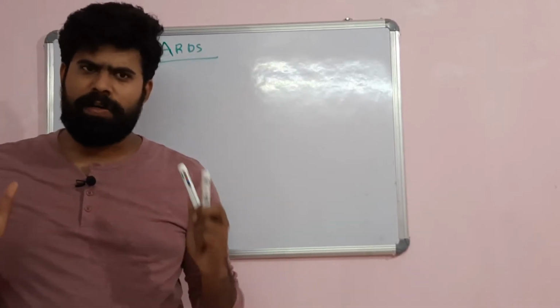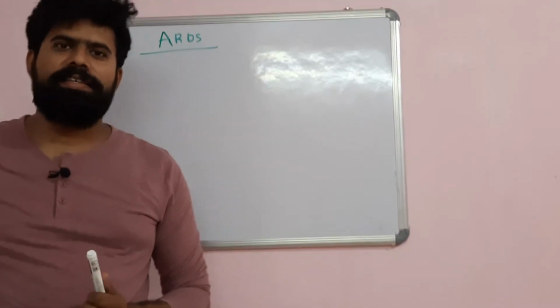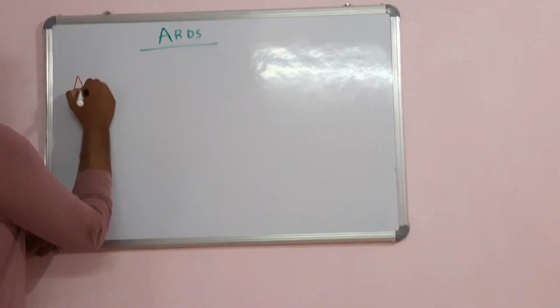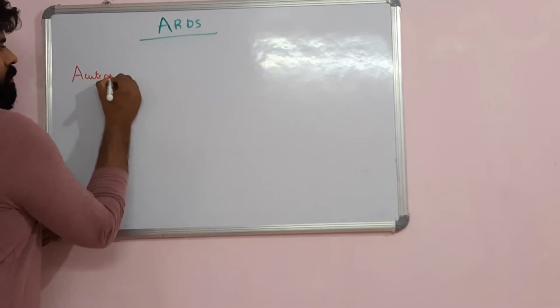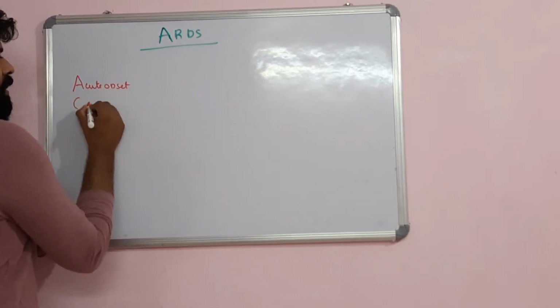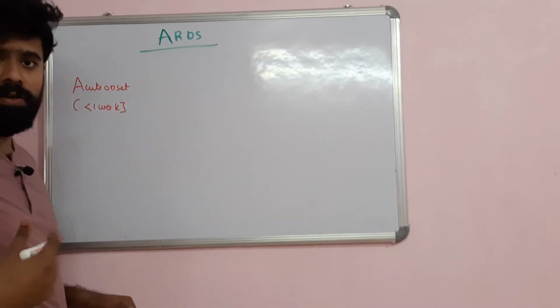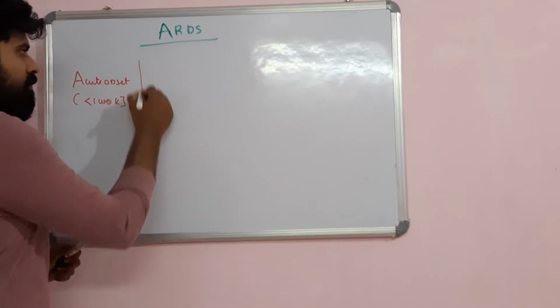So what is the definition for ARDS? It is given by the Berlin criteria. The first point will be an acute onset. It means usually within less than 1 week from a known clinical insult or sudden onset worsening of respiratory symptoms. So this is the first part.